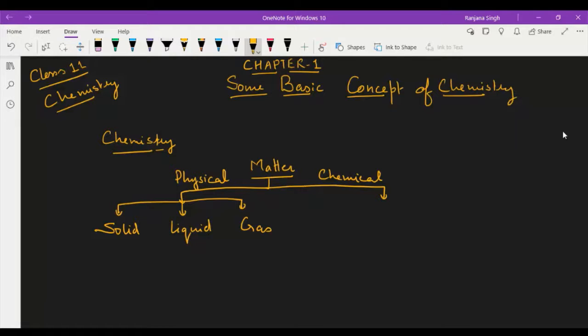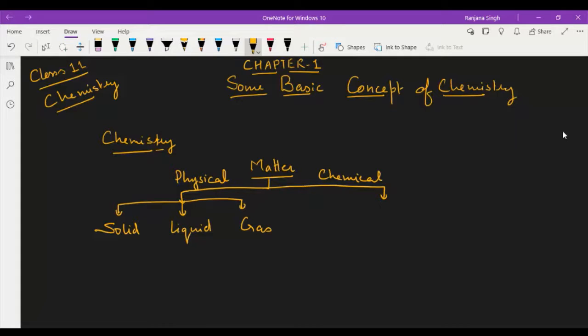Let's start with solid. Solid is the substance having definite mass and definite volume. The force of attraction between molecules in the solid is very high, and intermolecular distance will always be low, right? And it is rigid and incompressible and all that. These are the properties of solid. You know that. You have read it in previous class.